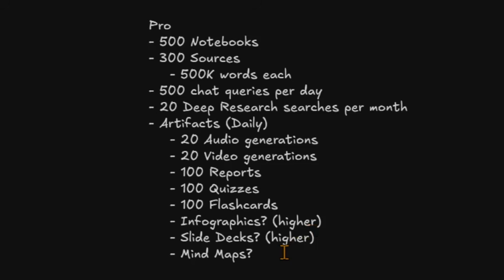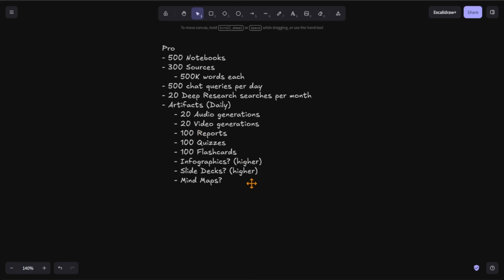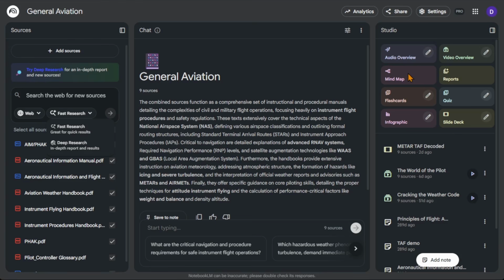And then again, mind maps aren't mentioned at all. And again, mind maps are right here, so they are available. I make them all the time, but it doesn't say how many. I'm guessing that it's in line with 100, but I can't back that up. I haven't tried to make 100 mind maps in a day. That's way more than I would usually do. But I'm trying to look to see if there's anything else that's left out. I don't think so. Those are the main things.